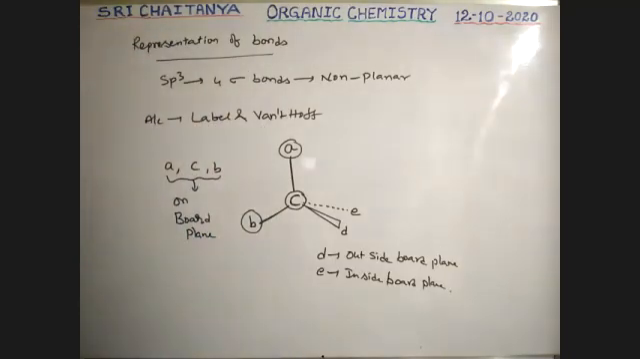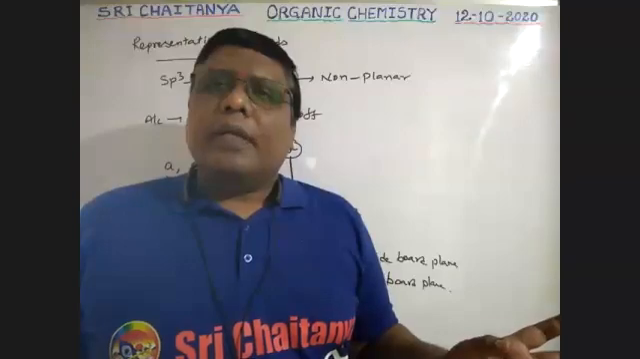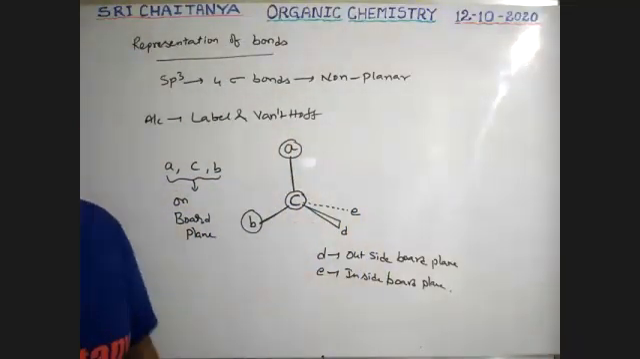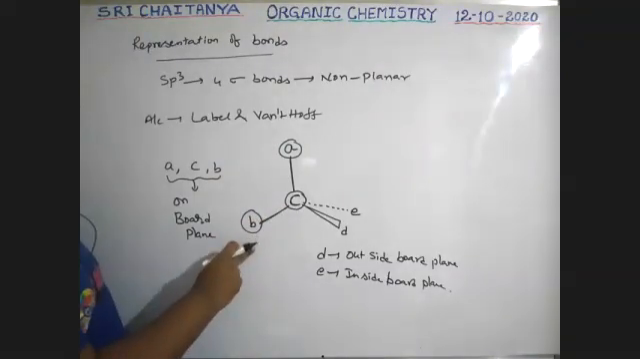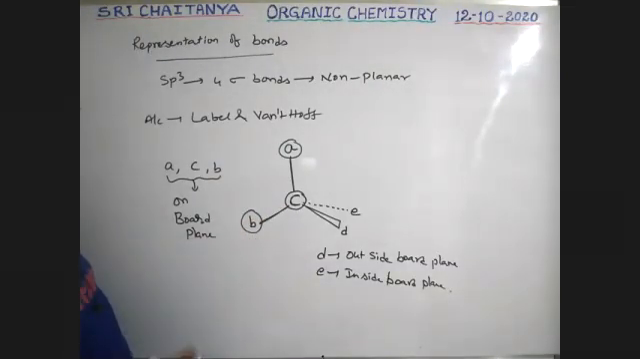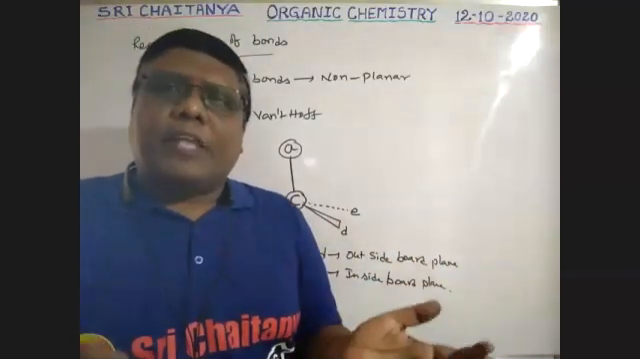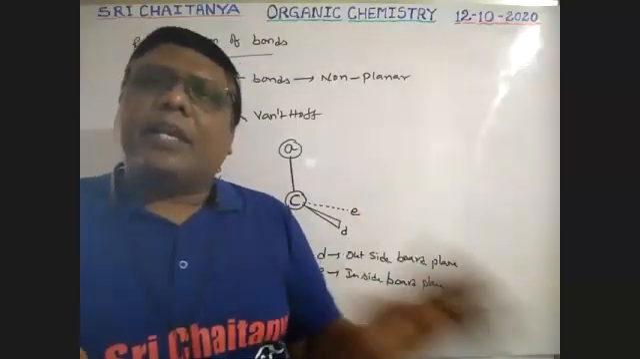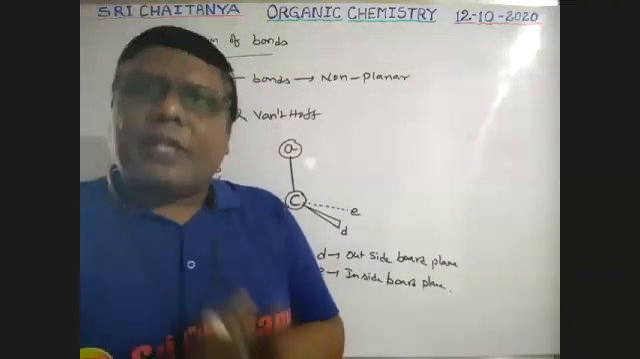Now tell me, boys, what is the maximum number of atoms in a single plane according to this structure? Is this 2 or 3? Yes, 3 atoms: 1, 2, 3. Maximum 3 atoms are in the same plane. This is outside the plane, that is inside the plane. So they are different planes, boys. D and E are not in the same plane.